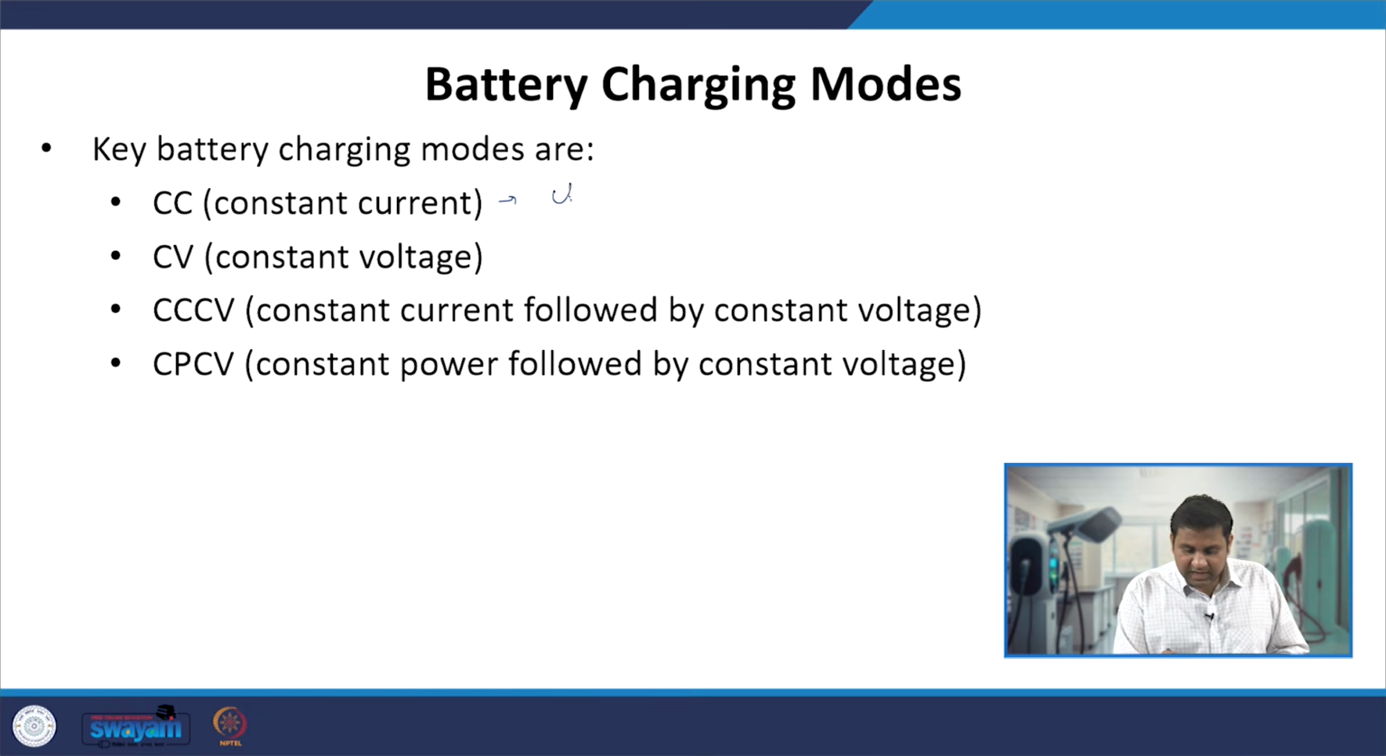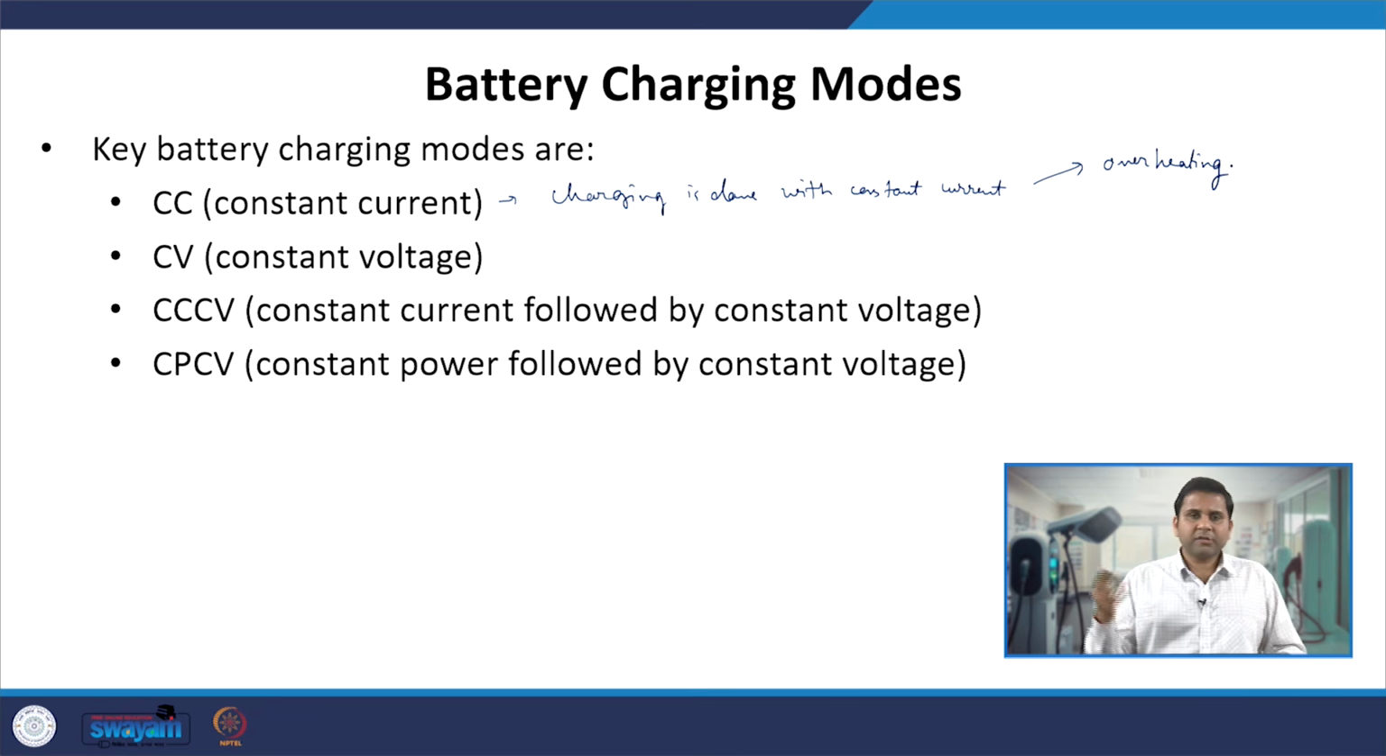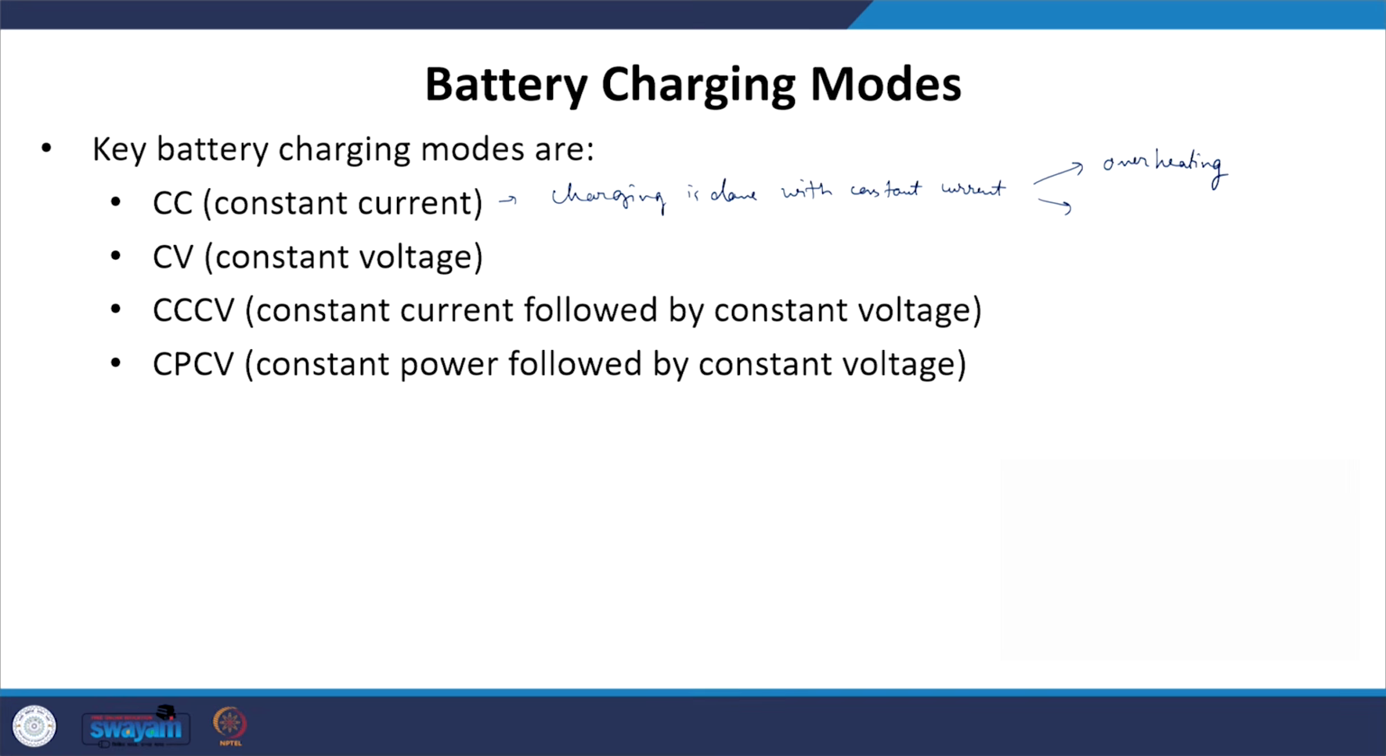That means the charging is done with constant current. Now it leads to two things which can happen. One is obviously overheating of the battery pack, because we have the internal resistance of the battery pack, and I square R losses will be there in that internal resistance. Second, one has to continuously monitor the voltage level of the battery pack, because the voltage level of the battery pack cannot go beyond the maximum voltage level of the battery cell or the battery pack.